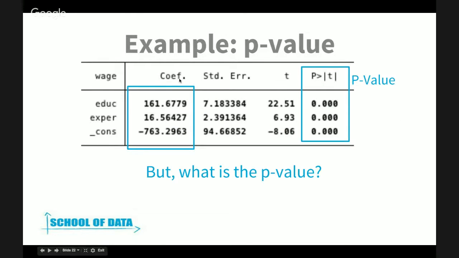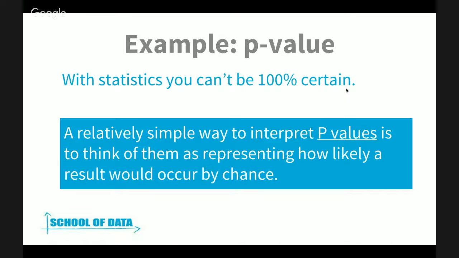And then, as I said, the second thing we want to look at is the p-value. Here's the p-value. If you don't already know what the p-value is, we're going to make a big parenthesis here and explain what the p-value is and why it's really important to look at this column in your results. To explain the p-value, when you make statistical calculations, you can't be 100% certain all the time, because there's a chance that your results could occur by chance. A relatively simple way to interpret the p-value is to think of it as representing how likely a result could occur by chance.